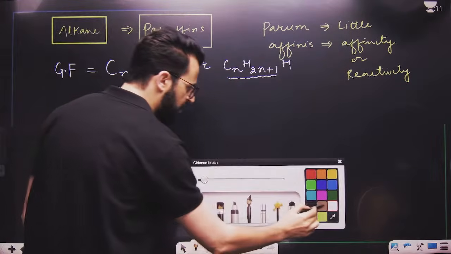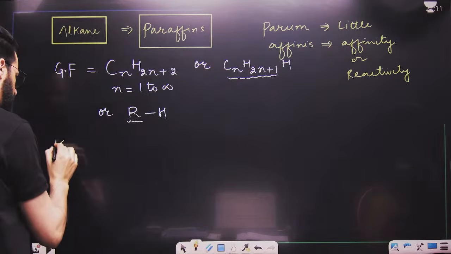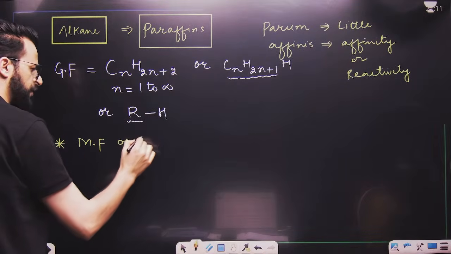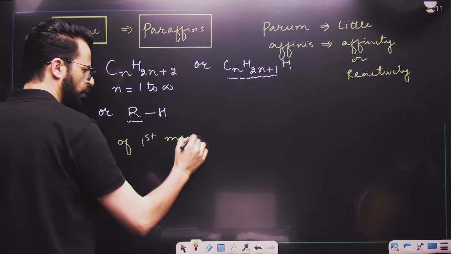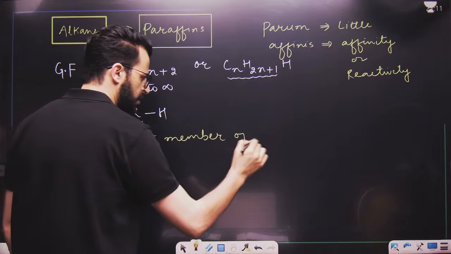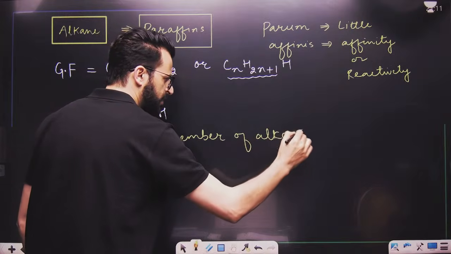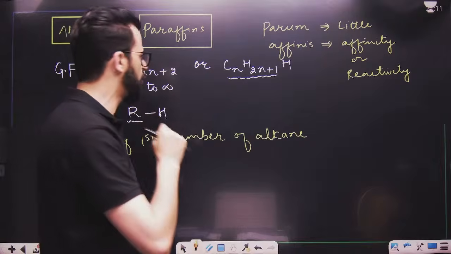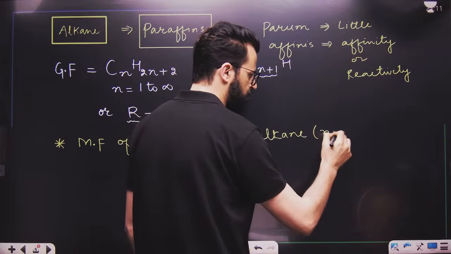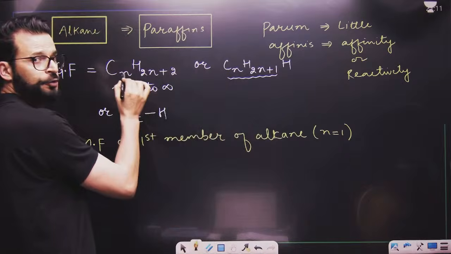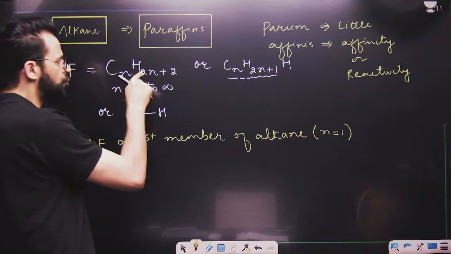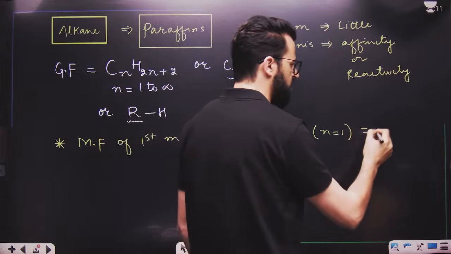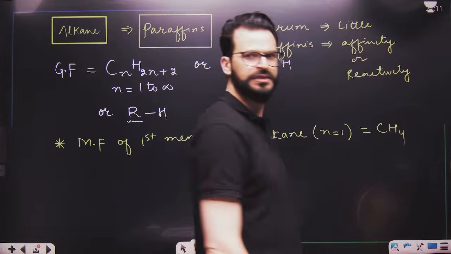Now, when the general formula is in front of you, can you tell me what will be the molecular formula of the first member of alkane? When I say first member, that means I have to put the smallest value of n. What is the smallest value of n? That is 1. So put n equals 1 in this formula. It becomes C1, 2 into 1 is 2, 2 plus 2 is 4. That means C1H4, which we can directly write as CH4.